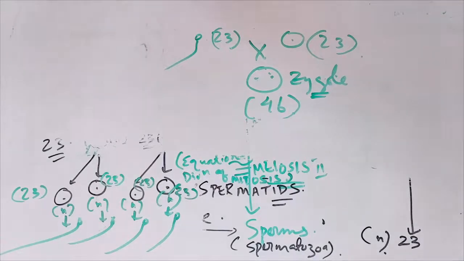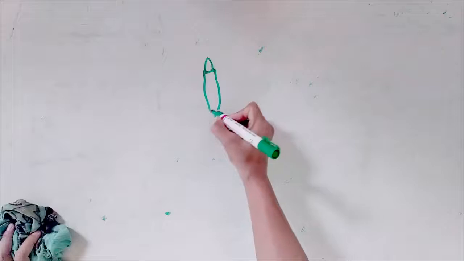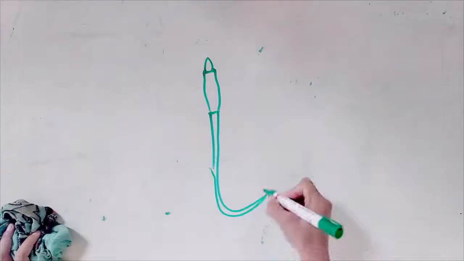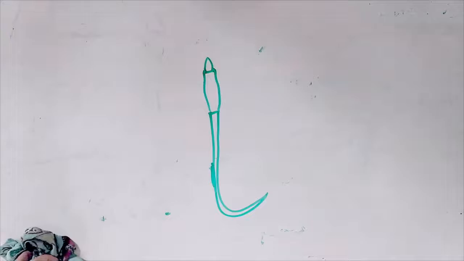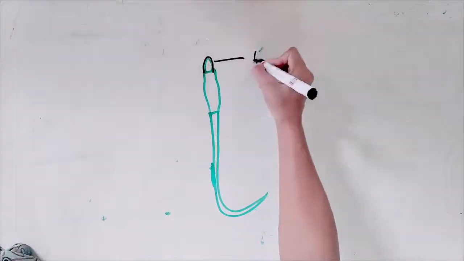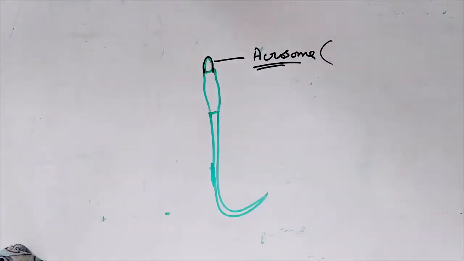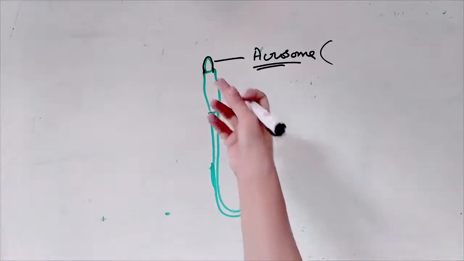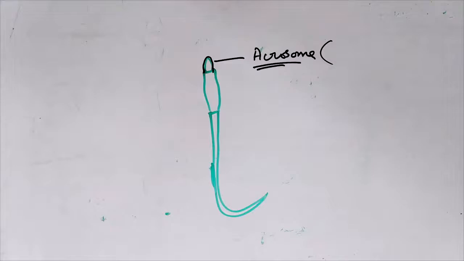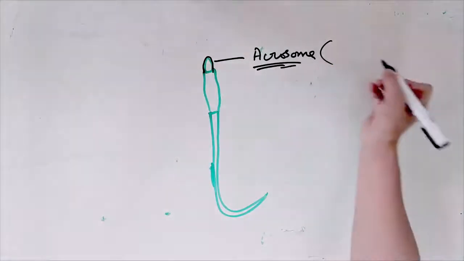Now the structure of the sperm. It is simple to draw and label. It has a head, and in the head is a chromosome, which contains chemicals, enzymes, the acrosome. Why is the acrosome very important?